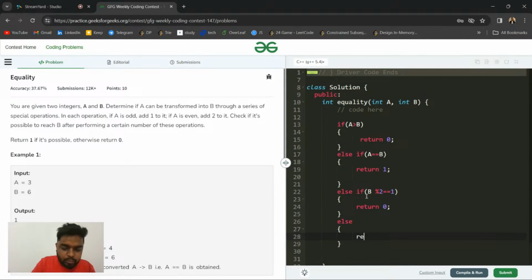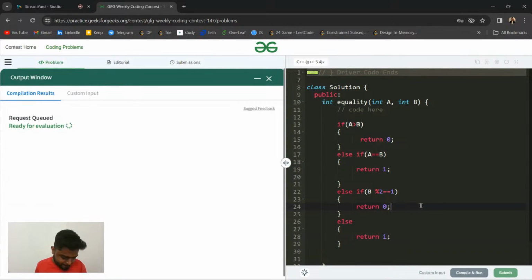Otherwise, you are going to return 1. I hope this makes sense, guys. Is this part clear? Please write yes or no.